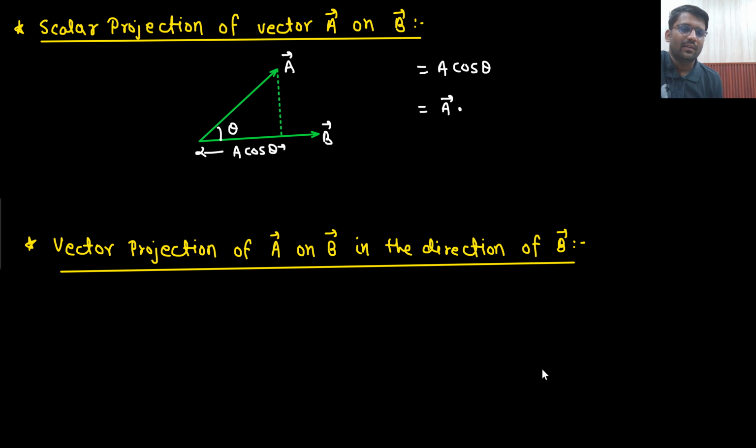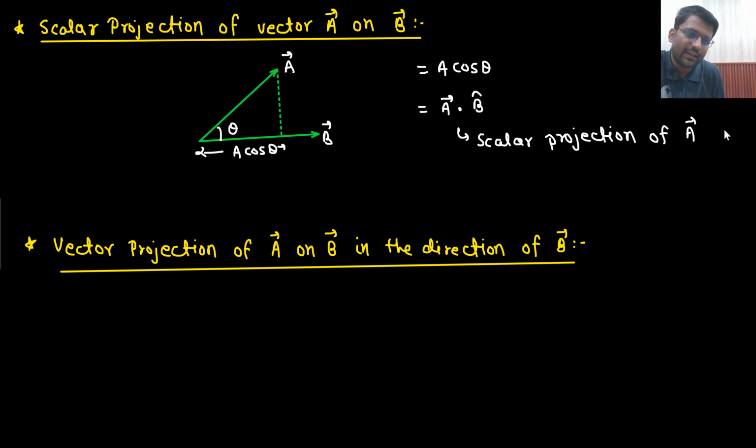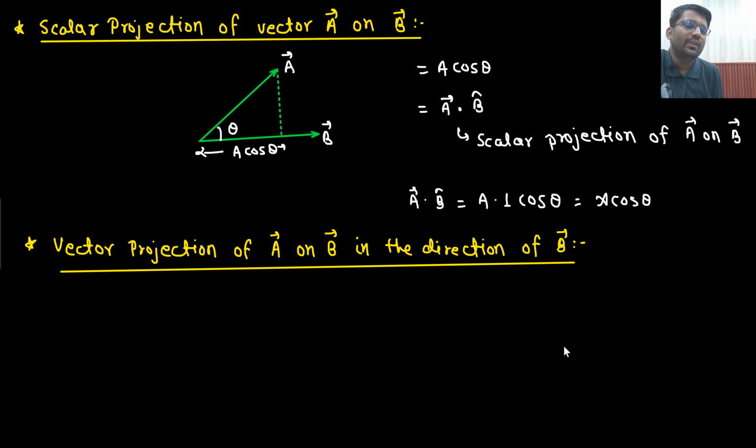A vector dot product with b cap. This is the projection, or scalar projection, of vector A on vector B. Why is that so? Because what will be A vector dot b cap? That would be magnitude of A multiplied with magnitude of b cap, that would be 1, multiplied with the cosine of the angle between them. So what is the answer? A cos theta. So A vector dot b cap is the answer.